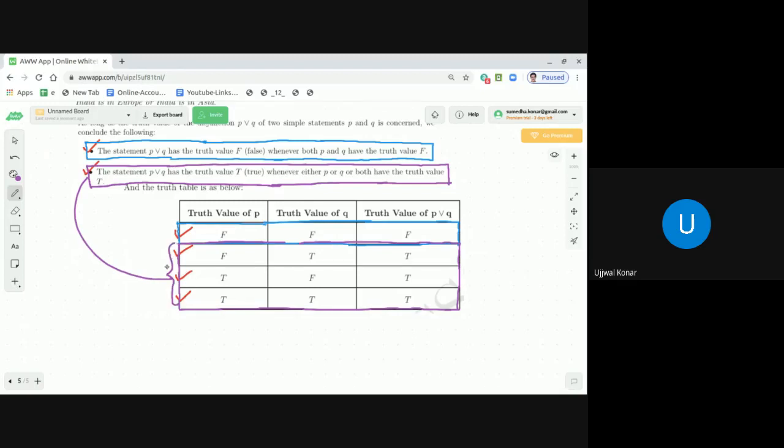I hope you got a very clear idea about these statements, and the first one is represented by this.